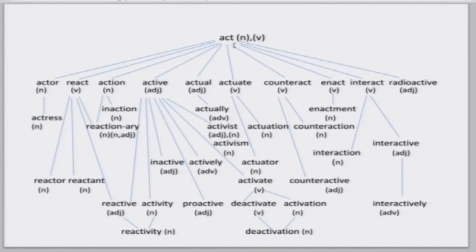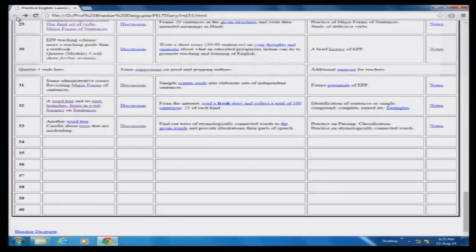Then we proceeded to other things, and that did not reflect on the assignment. So, today's discussion along with yesterday's discussion together will reflect in the assignment here. Some words will be given in this assignment, and with that, etymologically connected words you will need to find out and provide illustrations regarding their parts of speech.